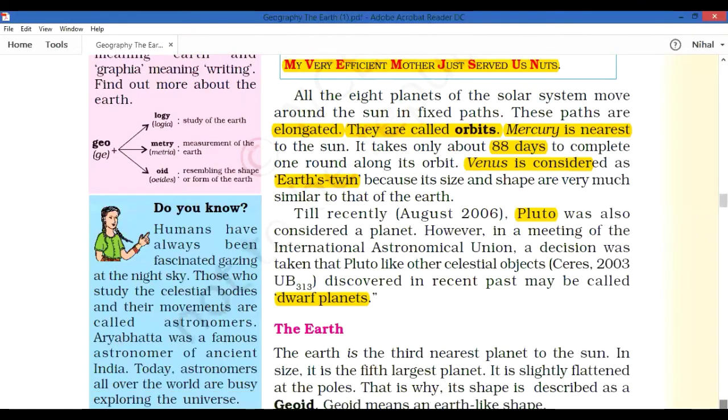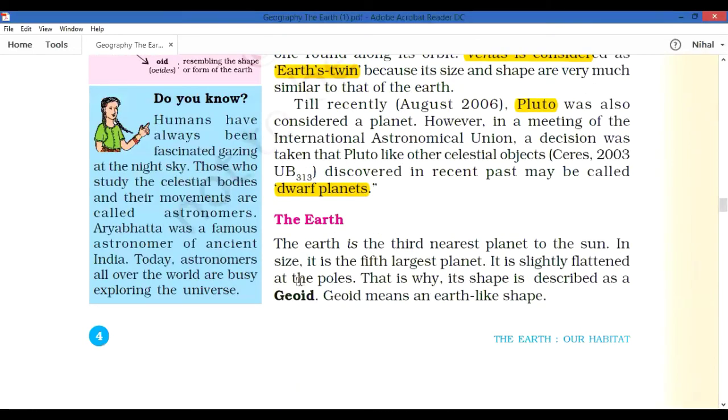Learn more about our Earth. We already know that from the eight planets, only on Earth can we see life. What is the reason that you already learned in your lower classes? The Earth is the third nearest planet, and in size it is in the fifth position.